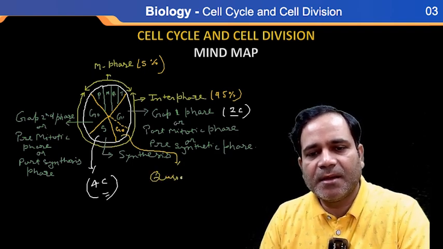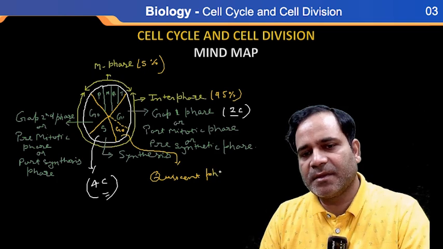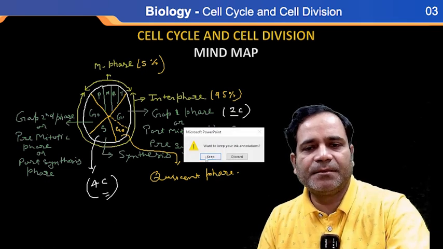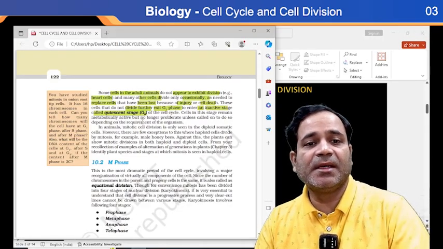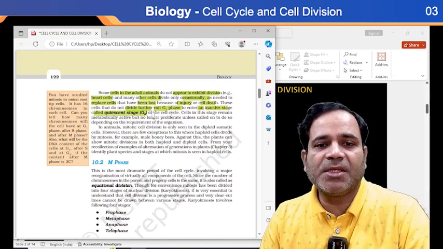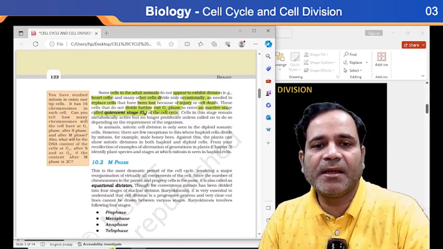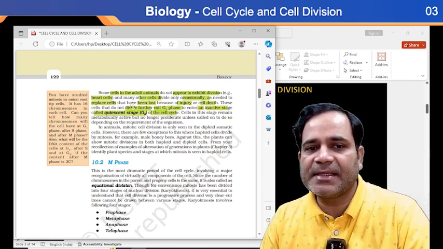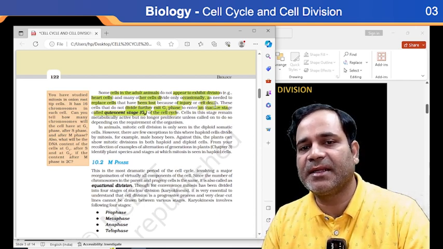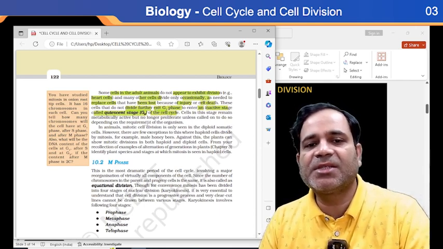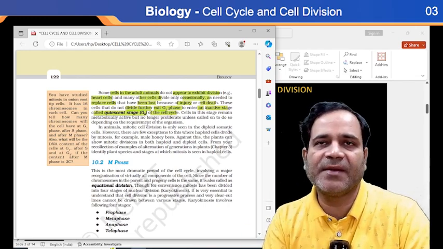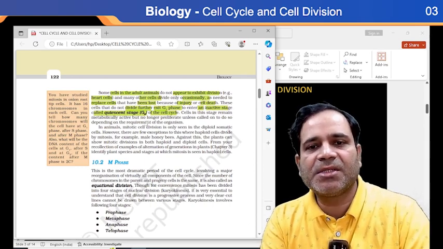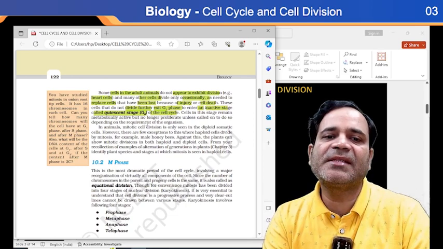This one is the quiescent phase, or quiescent stage, you can say the G0 phase of the cell cycle. Clear? So cells divide only occasionally, as needed to replace cells that have been lost because of injury or cell death. These cells do not divide further; they exit the G1 phase to enter an inactive phase. So if the cell does not divide, in which phase do they go? They exit G1 and go into the quiescent stage.